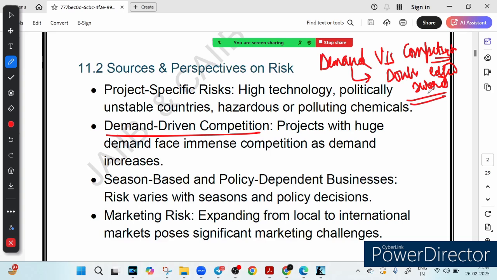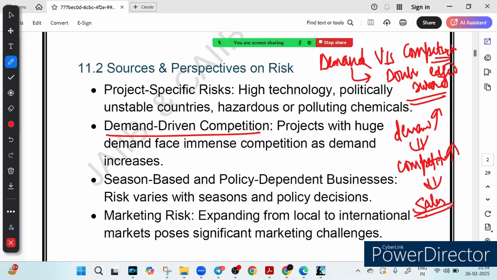So suppose the demand for a product is high, so the business would be booming, right? But not always. It happens, but not always. Why? Because if demand is higher, it means competitors are more. Competitors will be more, and it makes it tough to maintain sales and profit. Obviously, since a large number of competitors are there, sales and profit will be tough to maintain, right?